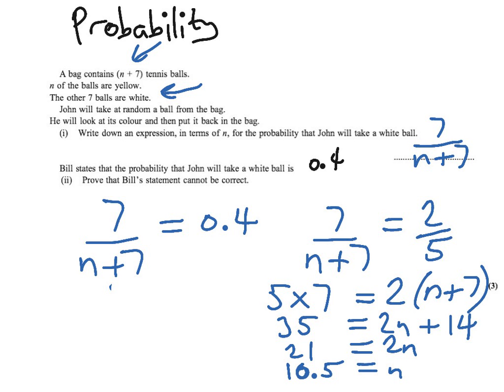Now, let's go back to the question. It says, Bill states the probability that John will take a white ball is 0.4. Prove that Bill's statement cannot be correct. Well, for that to be correct, 0.4, then there must be 10.5 yellow balls. And we need an integer value, a whole number of balls. So therefore, because that value of n is not a whole number, then Bill's statement cannot be correct.